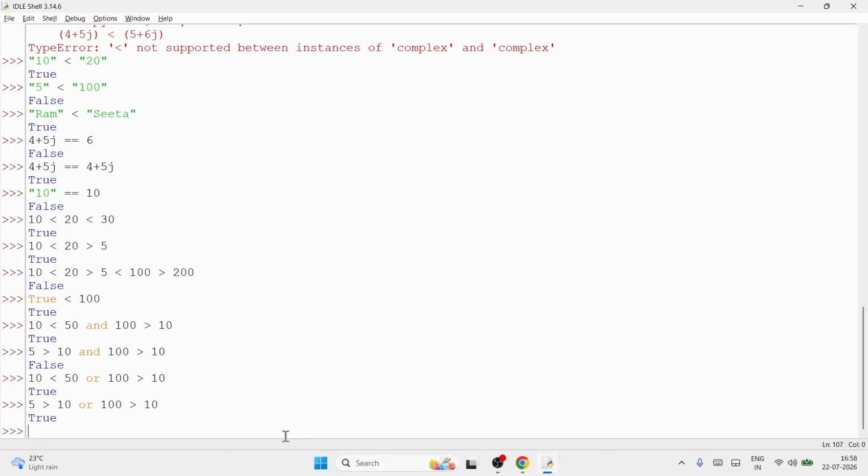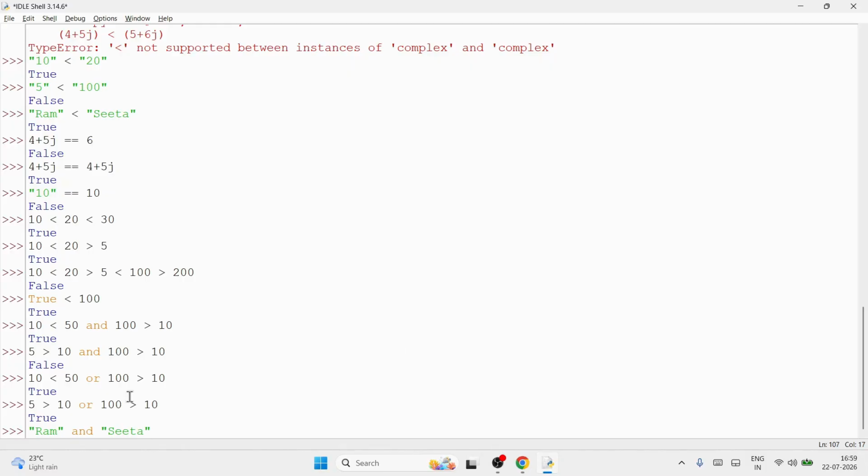But in this case, what was happening? All are Boolean. But if someone gives you value other than Boolean, see here, I'm writing double quote Ram and double quote Sita, is legal. Okay. Now internally, how is double quote Ram treated? Will it be considered as true or false? Just now I listed who are false. 0 is false, 0.0 is false, empty string is false, and 0 plus 0j is false.